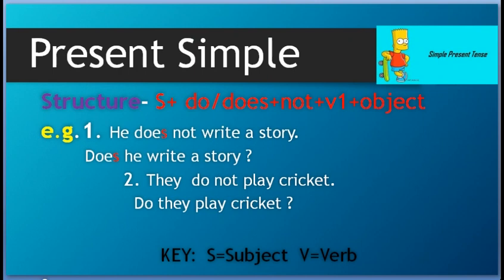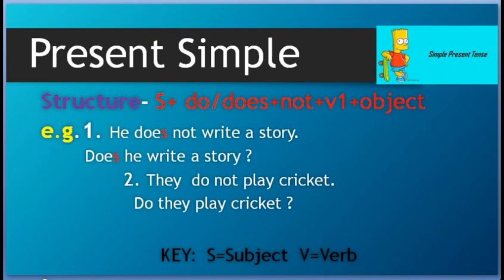In positive sentence, it is he writes a story. In negative sentence, we write does not. And the same way, when we make it interrogative, a question, then this does, that is a helping verb here, comes out, and in the beginning we keep it to make it a question. He does not write a story. Does he write a story?